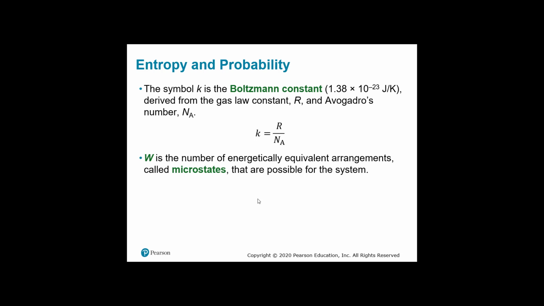So this has to do with, if you've taken statistics, probability. If you toss a coin, you can look at the number of outcomes of that coin and how many times you toss it, which way it lands. This is very similar to that. How many probabilities do you have? So what if I add more coins? Then you increase the probabilities of one landing on one side more than the other. And that's what we're going to look at.